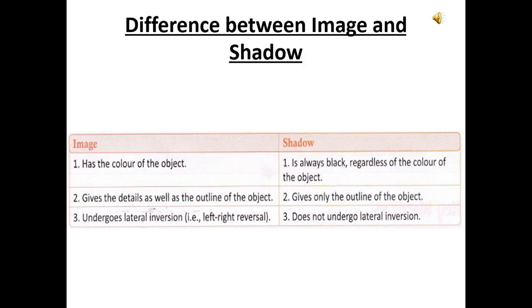The first difference is that an image has the color of the object, whereas a shadow is always black regardless of the color of the object. An image gives the detail as well as the outline of the object. A shadow only gives the outline of the object. An image undergoes lateral inversion, that is left-right reversal. A shadow does not undergo lateral inversion. Now, what is this lateral inversion? In the next slide, I am going to explain it.